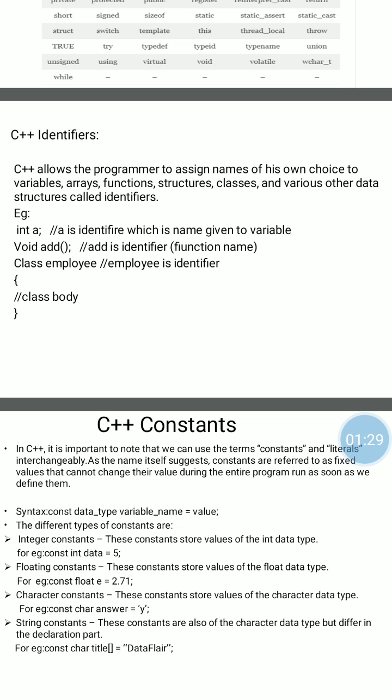Then void add. Add is a function name. This is the identity of the function. Then class employee. Here the name of the class is employee. So this is the identity of the class. Employee is an identifier.